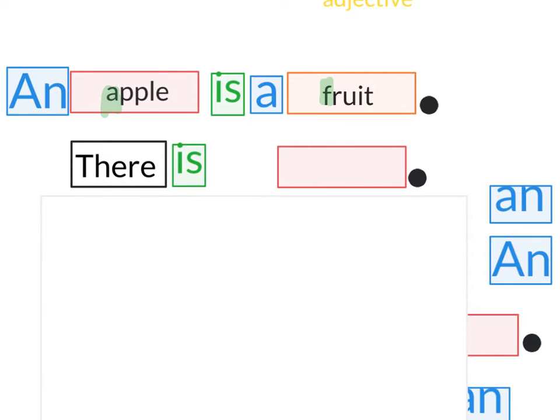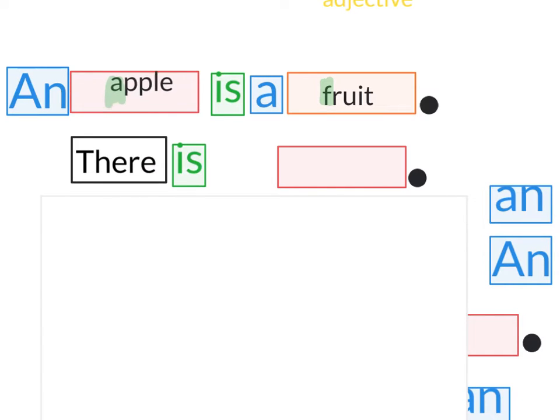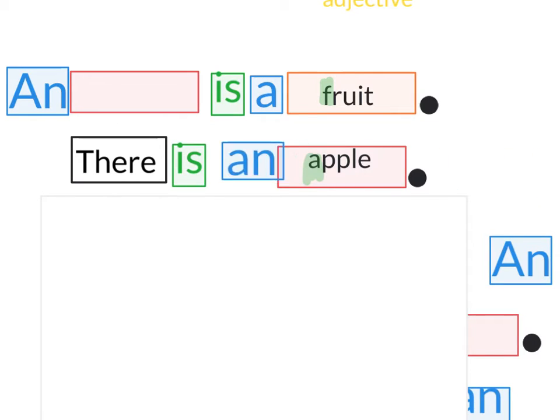Now we can change that and begin the sentence with there. So if we do that, we are going to move our subject to the end. There is apple. So we went from an apple is a fruit to there is apple. But apple is only one, so we need to use a or an. Since apple begins with a vowel, we're going to use an. There is an apple.